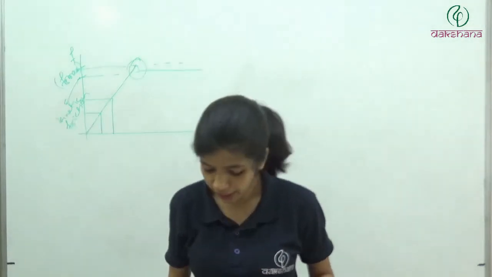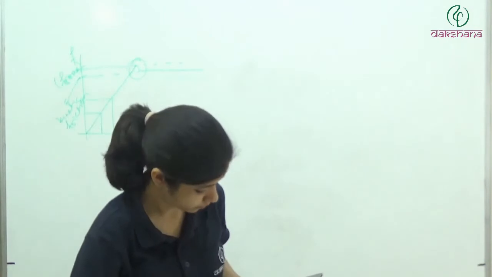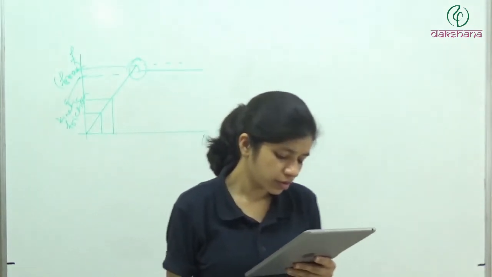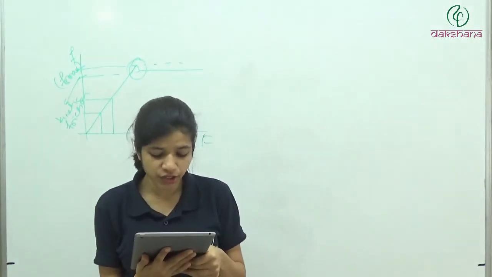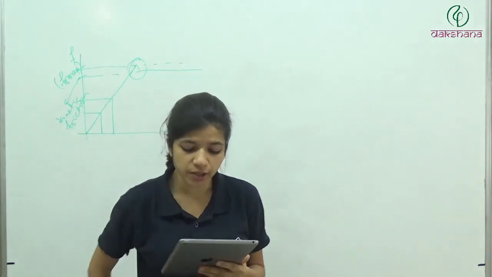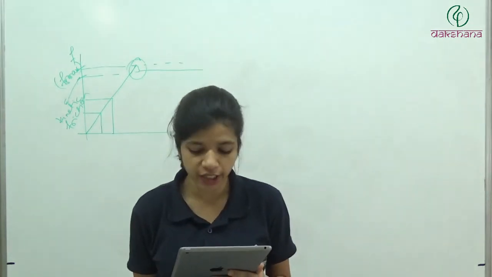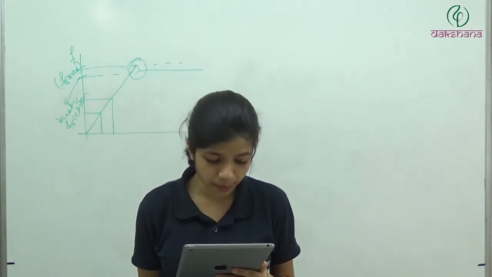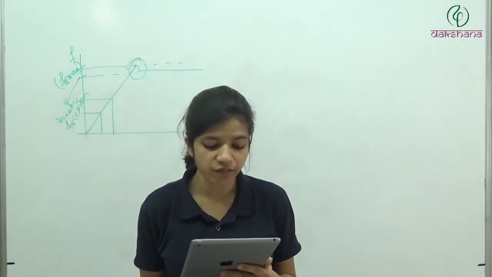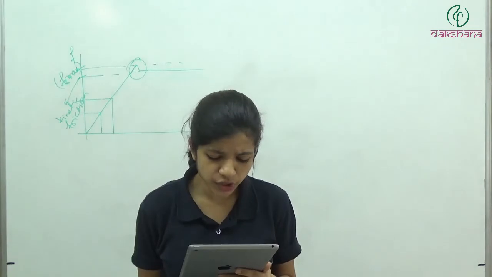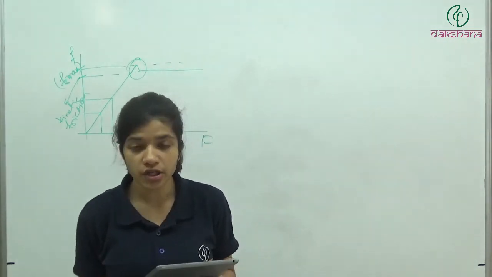Question number B3. A block A kept on an inclined surface just begins to slide if the inclination is 30 degree. The block is replaced by another block B and it is found that it just begins to slide if the inclination is 40 degree.